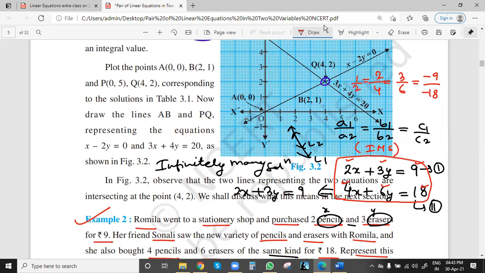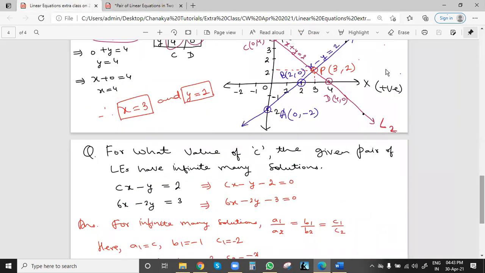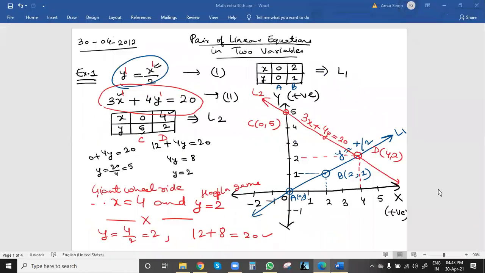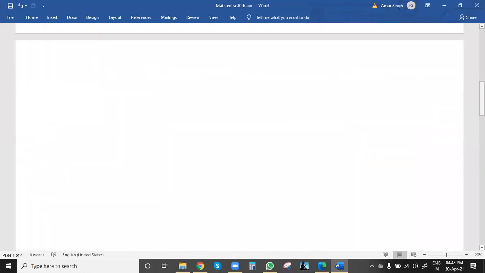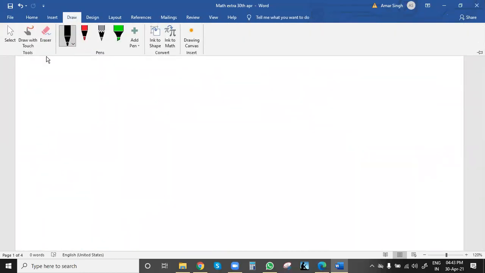Correct. And if you want to draw the graph, then this graph will come. This is example 2.